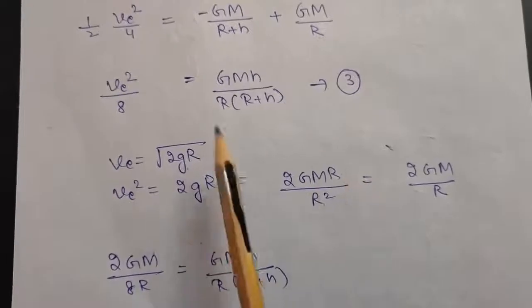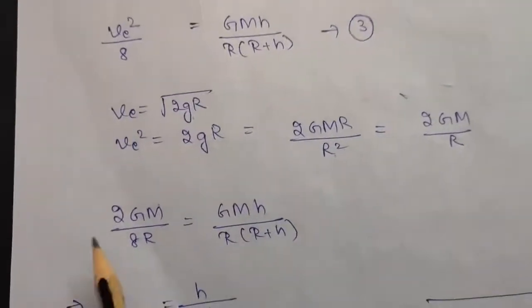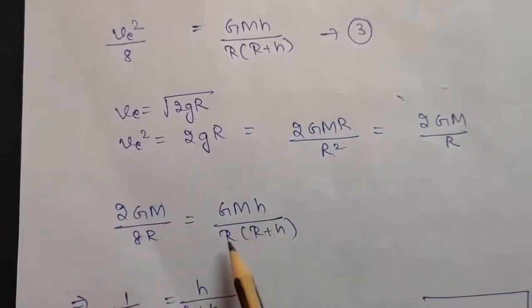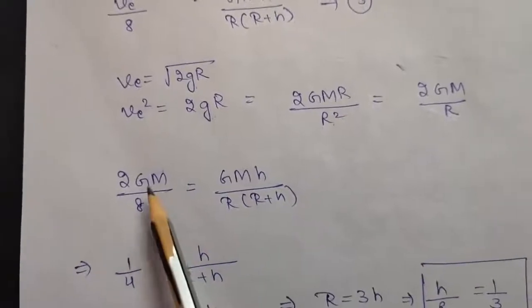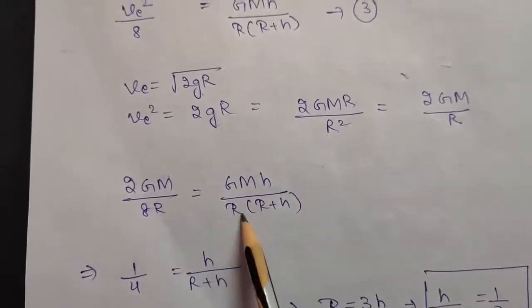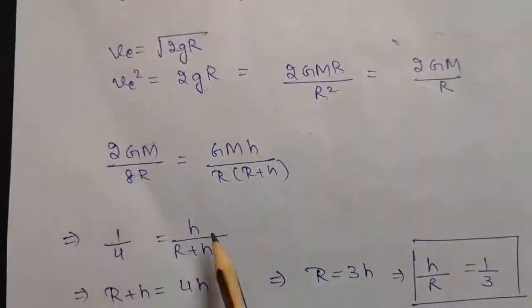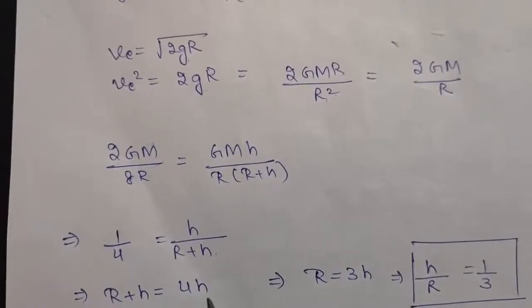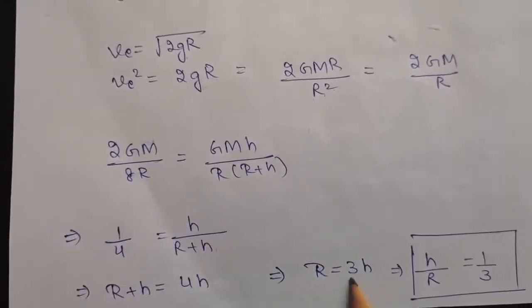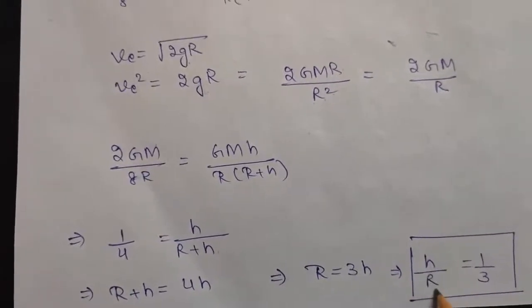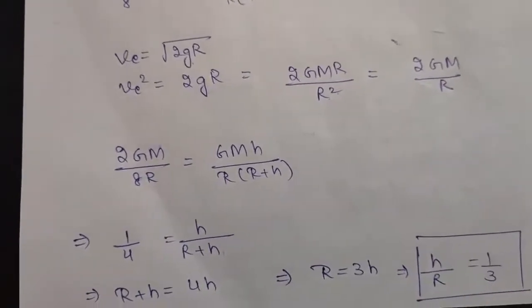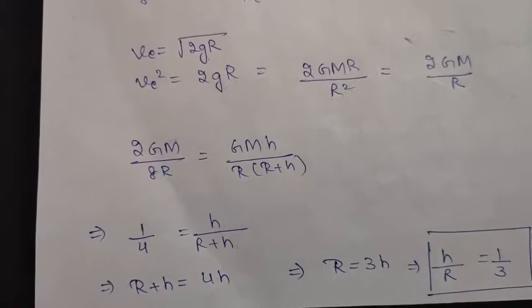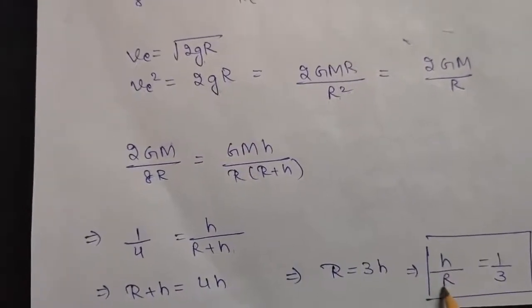Just put the value of ve square in the third equation. So that will be ve square, that is 2GM by R, upon 8 is equal to GM h upon R into R plus h. From here GM will cancel out, R will cancel out. So you will be left with 1 by 4 is equal to h upon R plus h. Cross multiplying it would give you R plus h is equal to 4h. From here, the radius of the Earth will come to be 3h, or you can say the ratio of h by R is 1 by 3. Okay, so in this question we have simply used conservation of energy at two points, then we have equated them, and then we have calculated the ratio h by R.